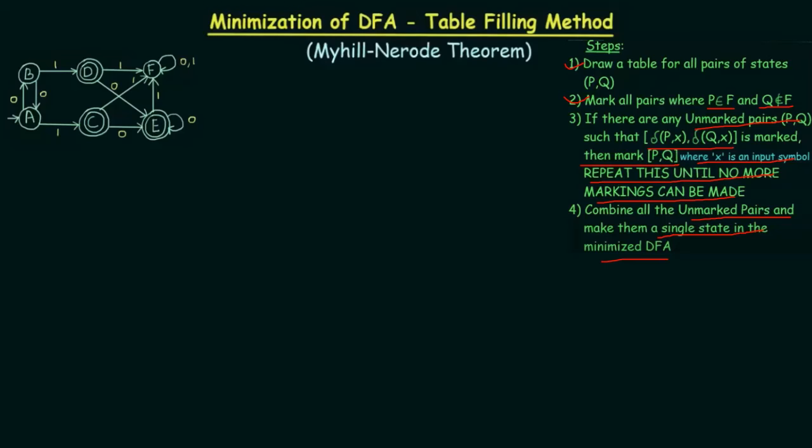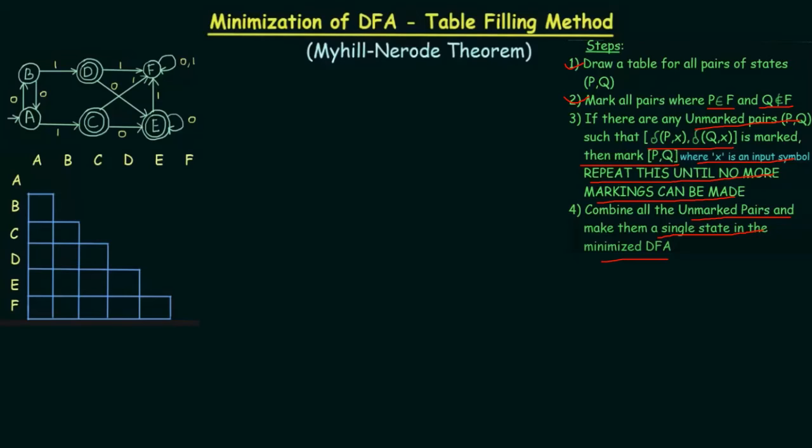Okay, so it is having 6 states, you can see, and this is actually the previous example whatever we have discussed for the multiple final states. So whenever you need to draw a table for all pairs, this table would look like something like this.